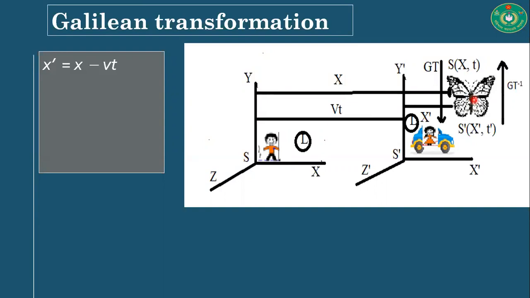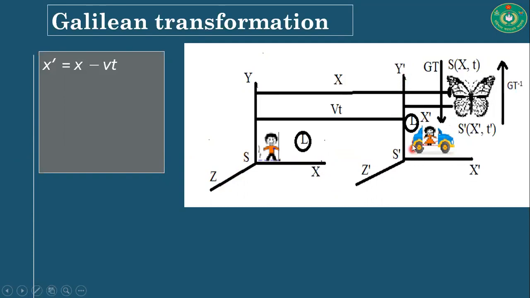Suppose an observer from the S frame observes the coordinates of the occurrence of the event as x, y, z at time t. And an observer from the S prime frame observes the coordinates of the occurrence of the event as x prime, y prime, z prime and t prime.